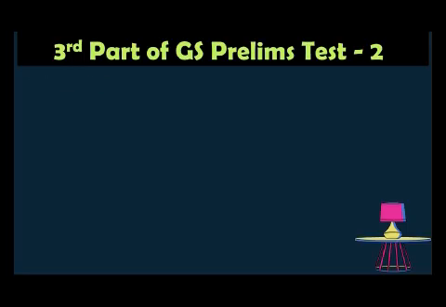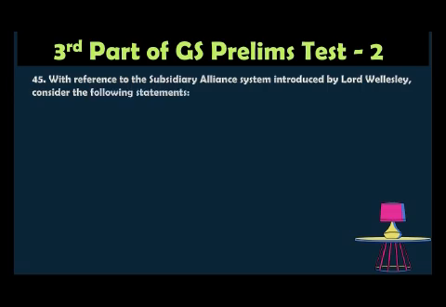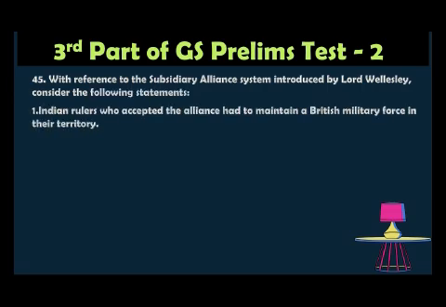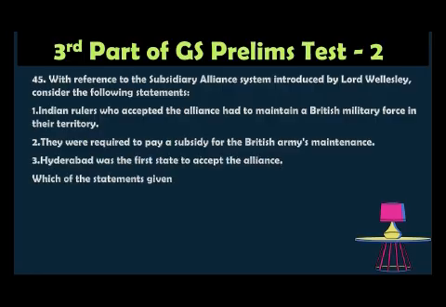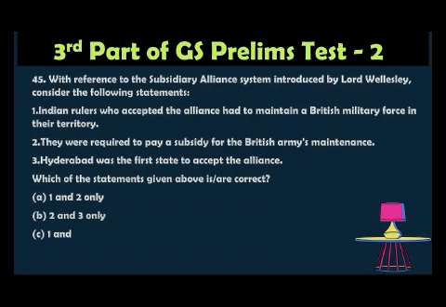With reference to the subsidiary alliance, a system introduced by Lord Wellesley, consider the following statements. 1. Indian rulers who accepted the alliance had to maintain a British military force in their territory. 2. They were required to pay a subsidy for the British Army's maintenance. 3. Hyderabad was the first state to accept the alliance. Which of the statements given above is correct? Option A 1 and 2 only, option B 2 and 3 only, option C 1 and 3 only, option D 1, 2 and 3 only. The correct answer is all of the above.